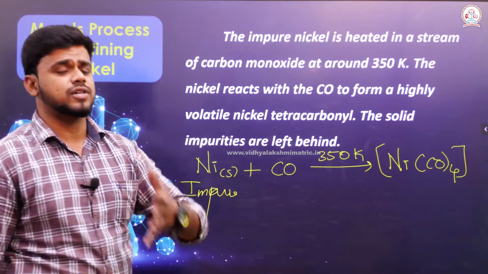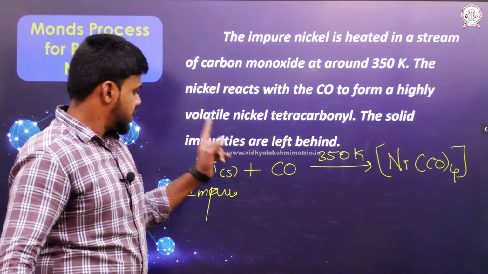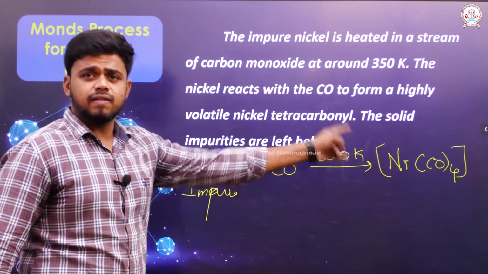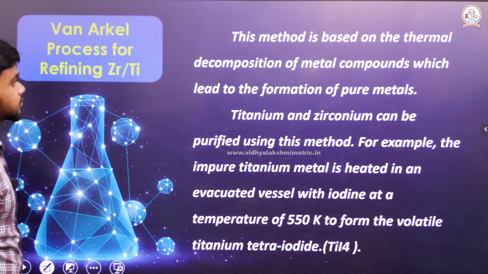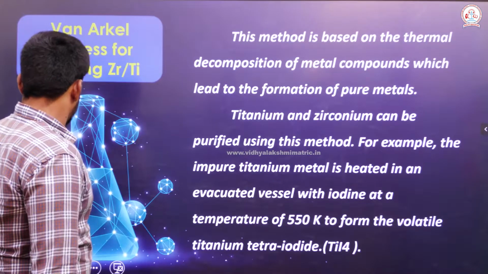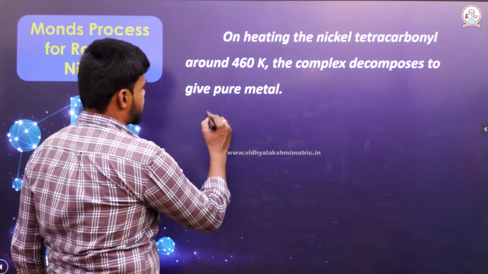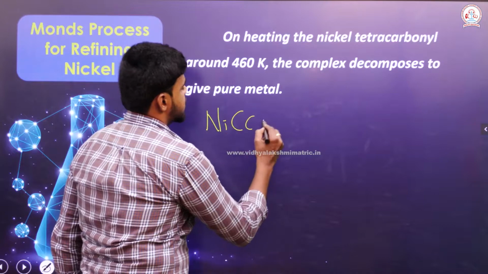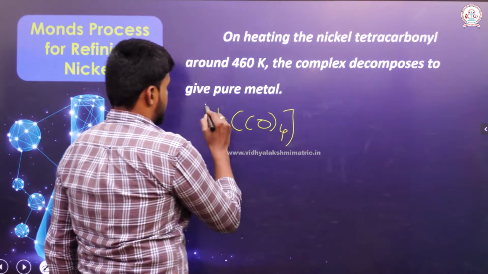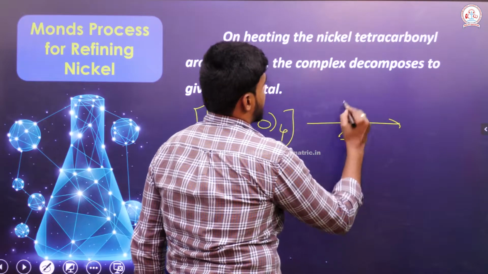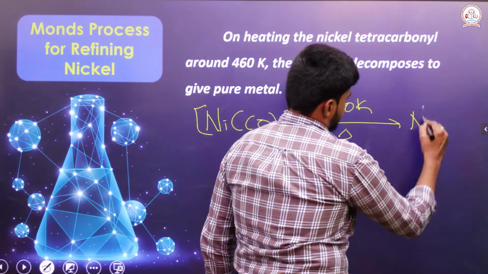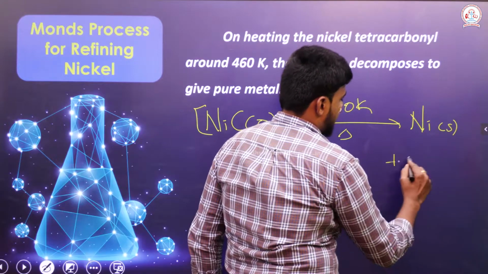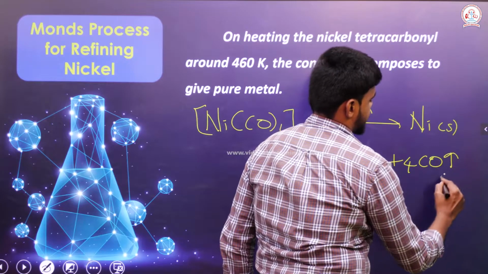So this is the first step: impure metal is heated to give a volatile compound at 350 Kelvin. Then the volatile compound Ni(CO)4 is heated above 460 Kelvin to give nickel in the form of a solid, and carbon monoxide goes off as a gas.